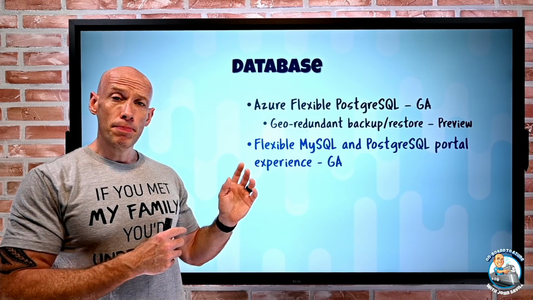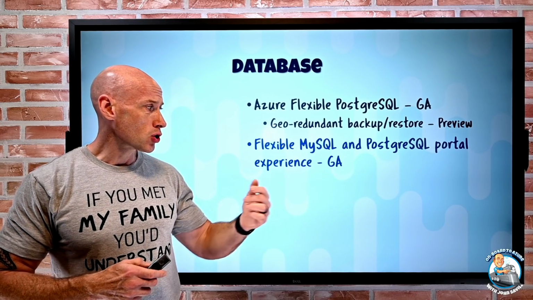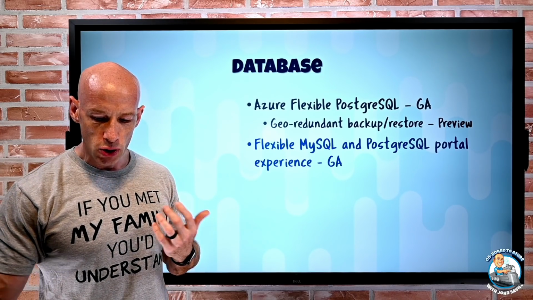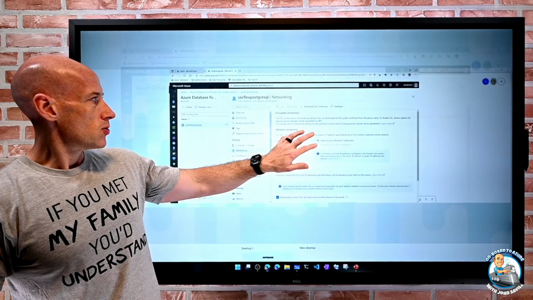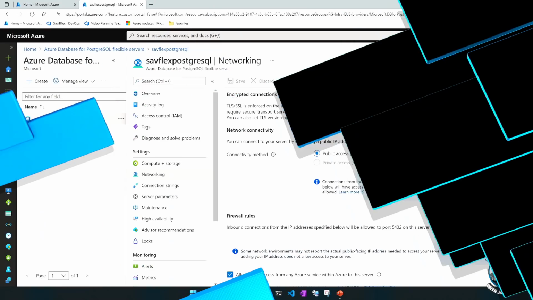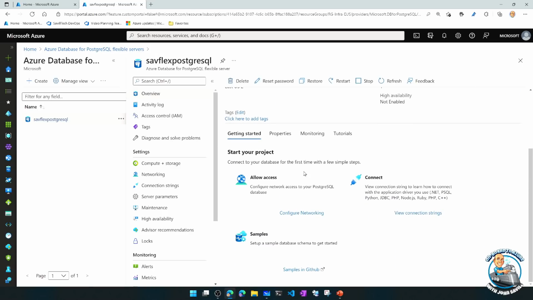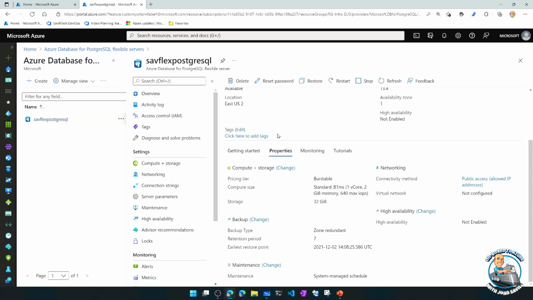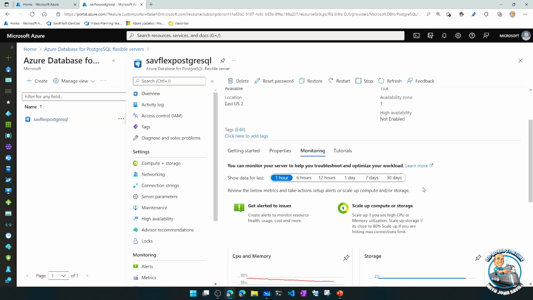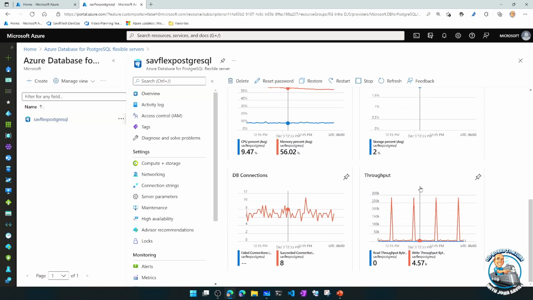Built on that, both the MySQL and PostgreSQL have some nice portal experience changes. So if we actually go back to that for a second, for example, if I go and look at my overview, we can actually see there's a nice getting started. I can see easily some key properties about the environment. I can quickly get access to some key monitoring data.